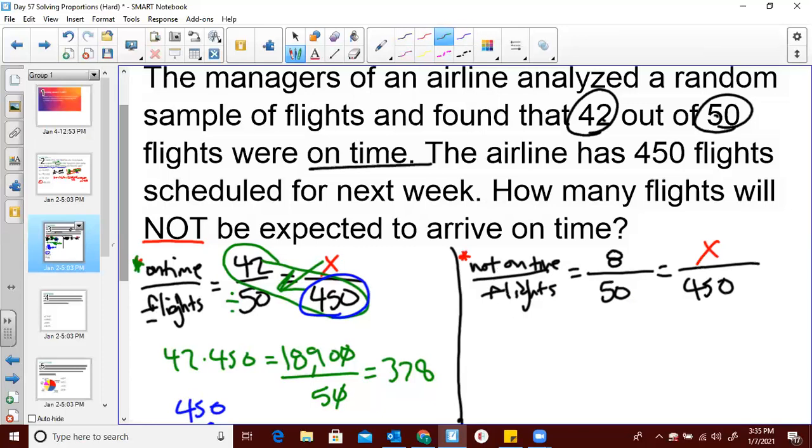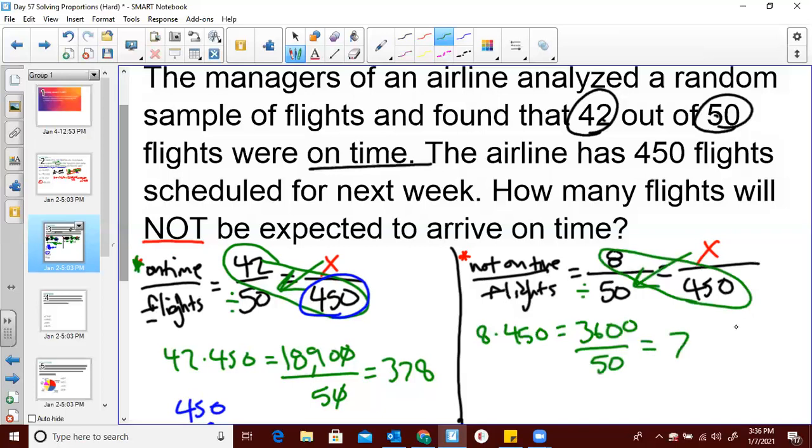So let's cross multiply. And 8 times 450. All right, 8 times 450 will give you 3,600. And we know that we need to divide by X's partner. So we divide by 50, and what you will get is 72 flights not on time.